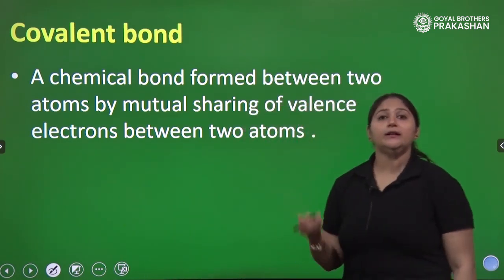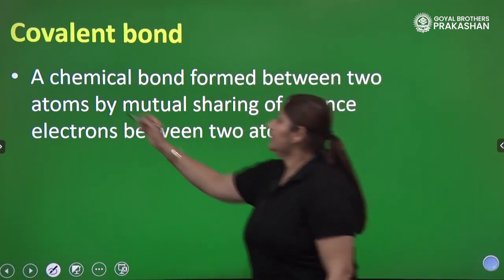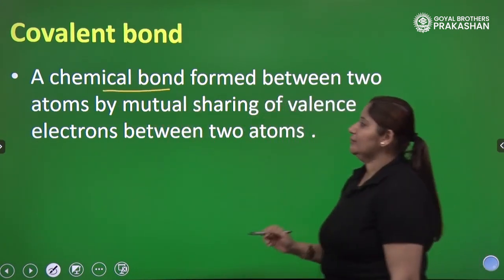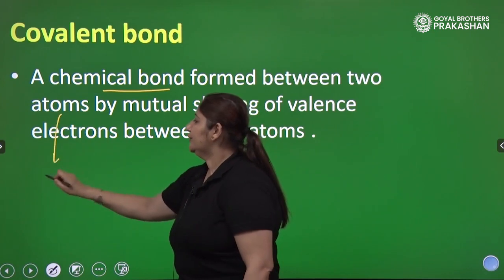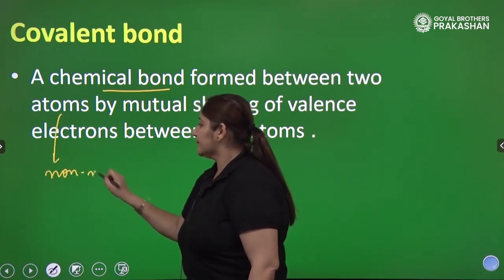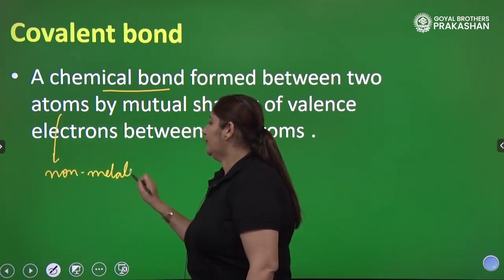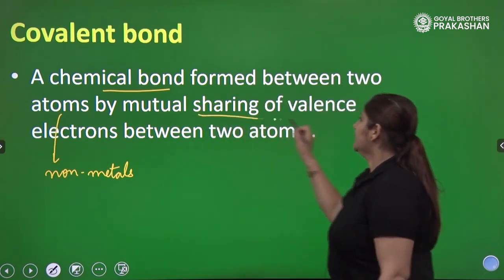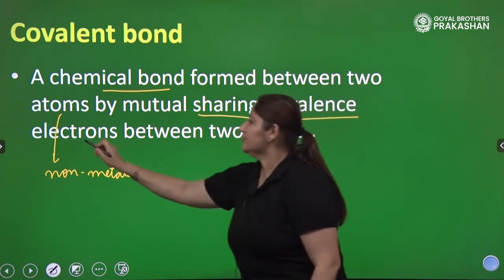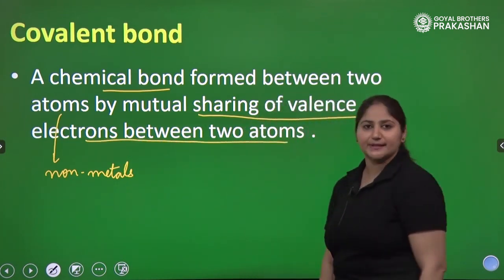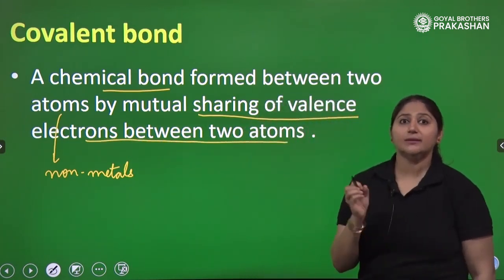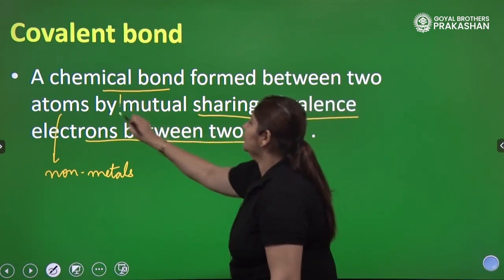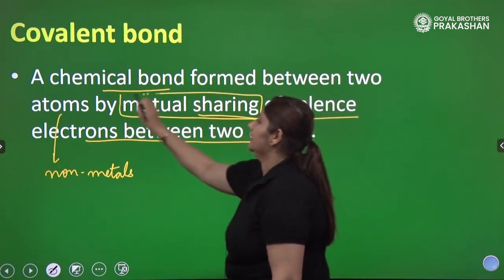So, what is a covalent bond? A chemical bond which is formed between two atoms, and these two atoms are mainly non-metals. So, there is bond formation between non-metals by mutual sharing of valence electrons between these two atoms. What is the important key term in the definition? There is a mutual sharing of electrons.